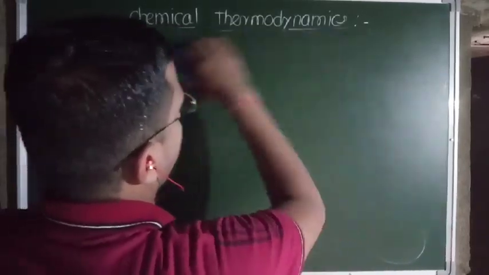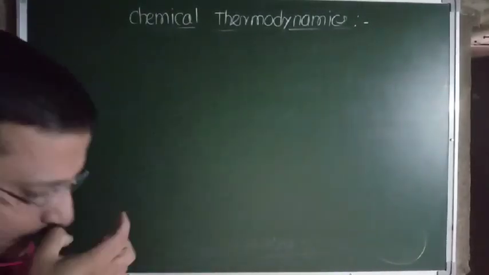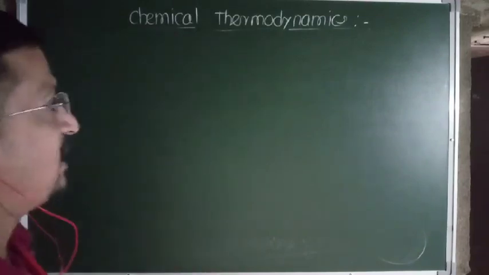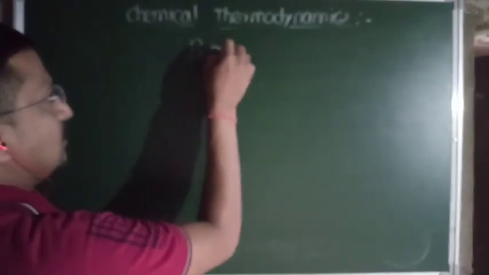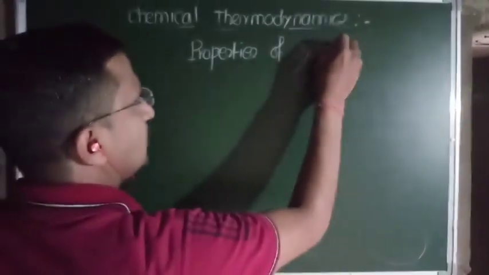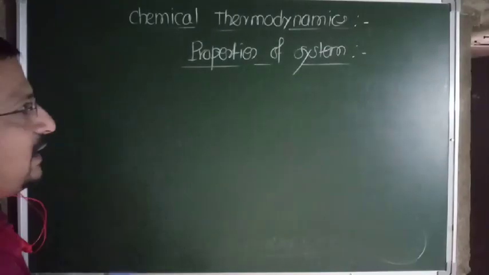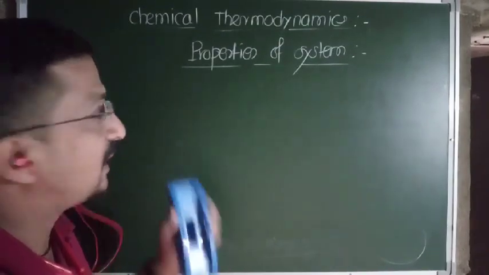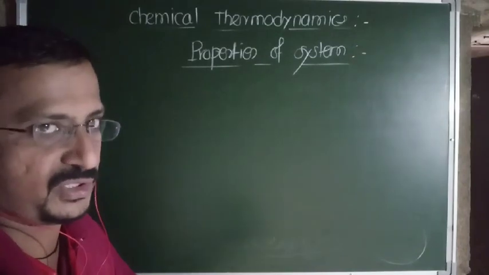Now after that, we are going to discuss the properties of system. Simply properties of system. Now we classify it depending upon whether that property depends upon amount of matter present in system or not.